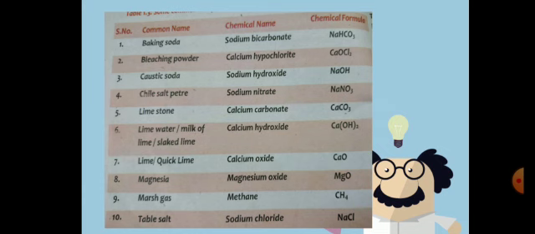So here we discussed the compound. What is a compound? A compound is a pure substance consisting of two or more different types of elements that are chemically combined together in a fixed ratio by mass. Compounds are represented by the chemical formula. What is the chemical formula? The chemical formula means the symbols of the elements and their combining ratio.